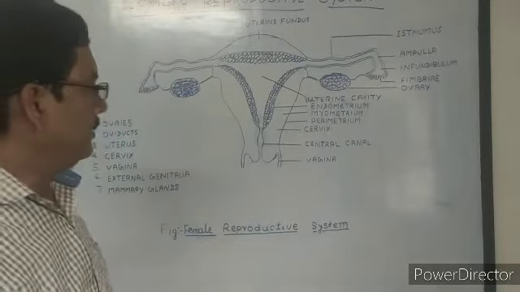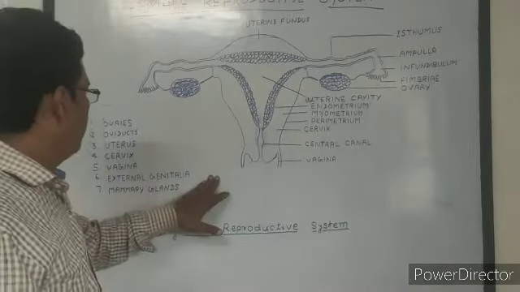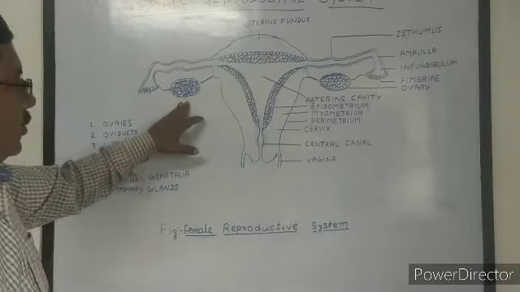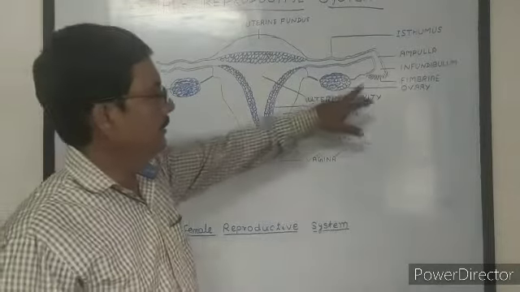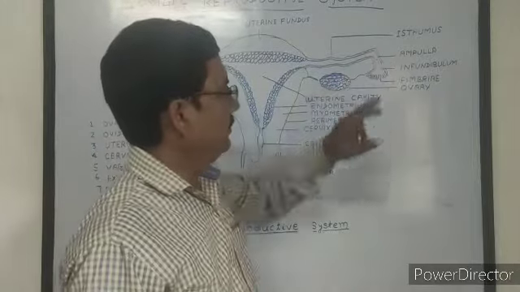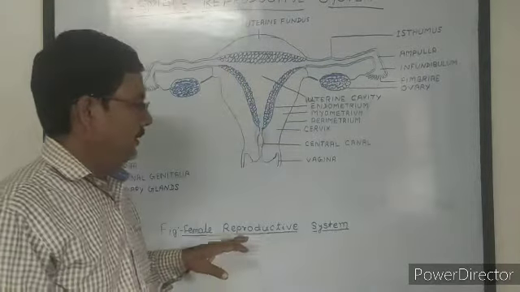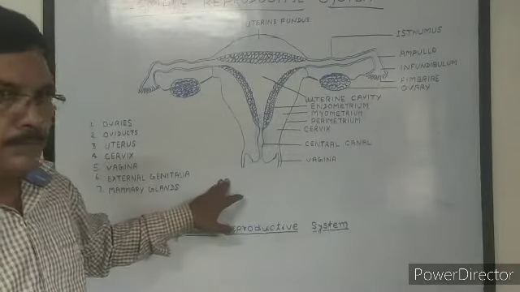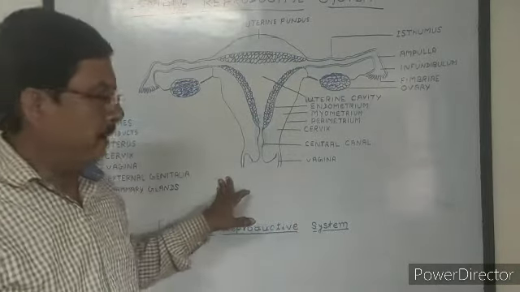Now what happens after ovulation? After ovulation, the ovum comes into the ampulla region of the female.